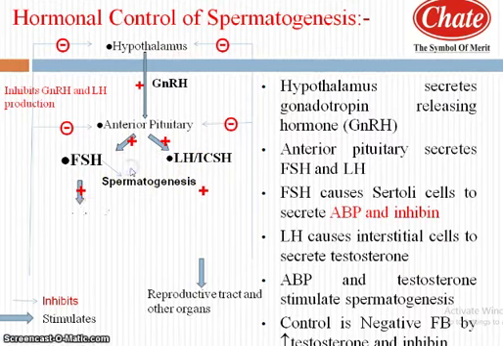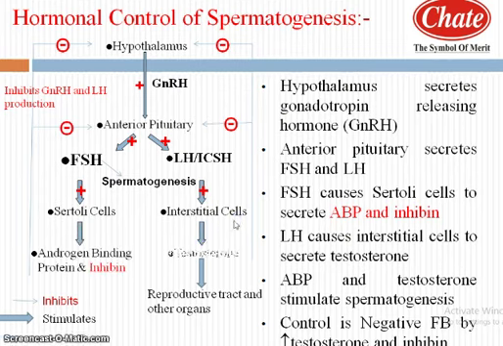FSH causes Sertoli cells to secrete androgen binding protein and inhibin. At the same time, FSH stimulates spermatogenesis, while LH or interstitial cell stimulating hormone stimulates the interstitial cells or Leydig cells, and these interstitial cells or Leydig cells secrete the hormone testosterone.